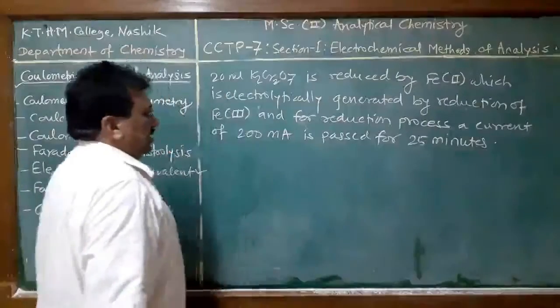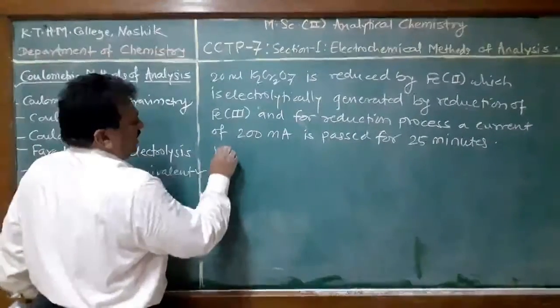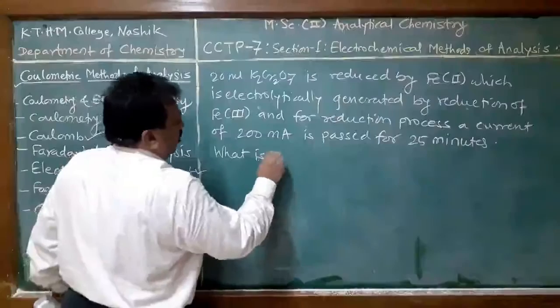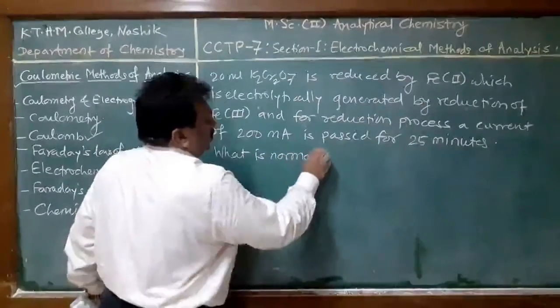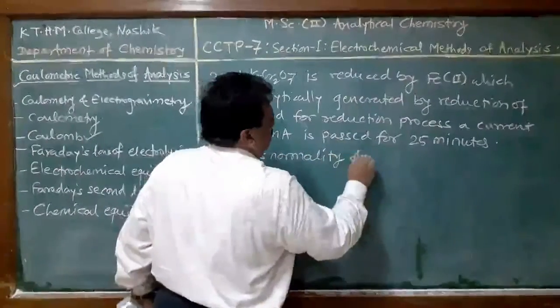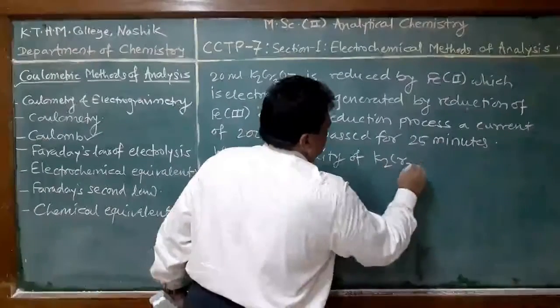Now we have to find out what is the normality of potassium dichromate.